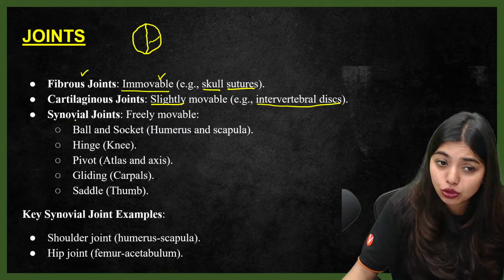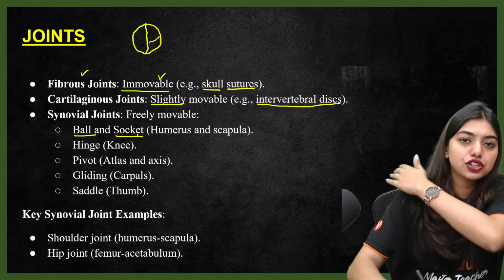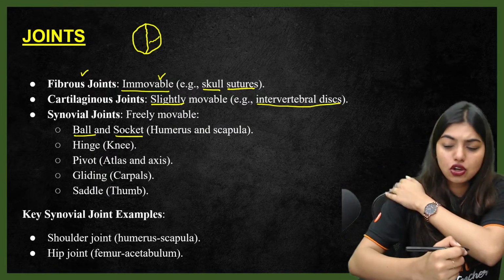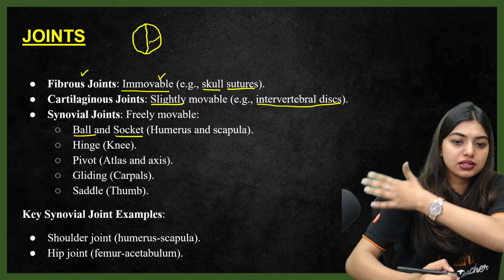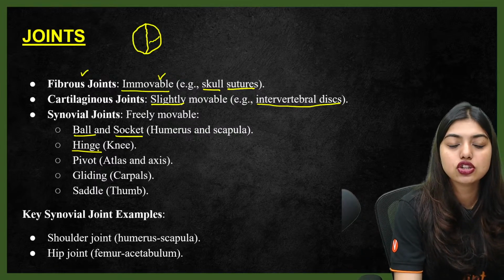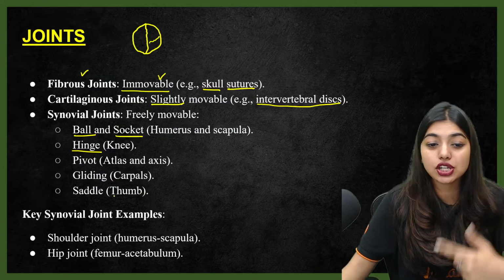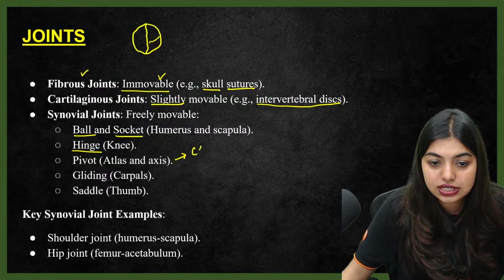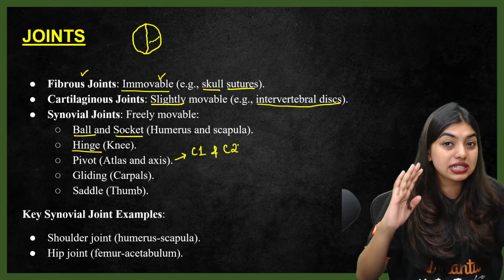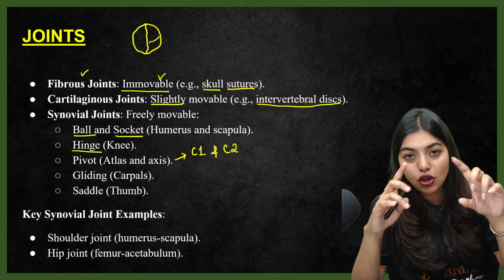Then you have synovial joints, which are freely movable, like your ball and socket joint in your humerus. See, I'm able to do all of this, no? Yes. Ball and socket, this is ball and socket, okay? Humerus with scapula. Then you have the hinge joint, which is your knee joint. Then we have the pivot joint, which is atlas and axis, your first two, C1 and C2. What is C1 and C2? Your cervical vertebrae, named atlas and axis.